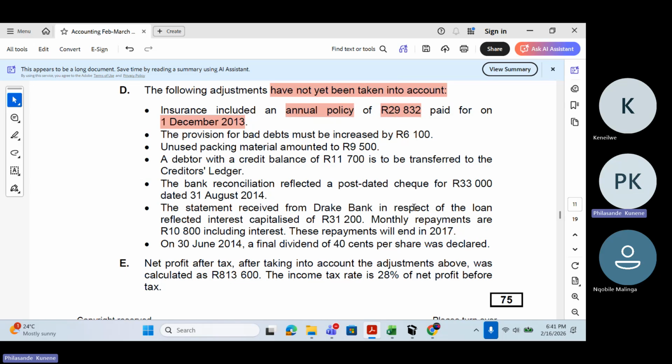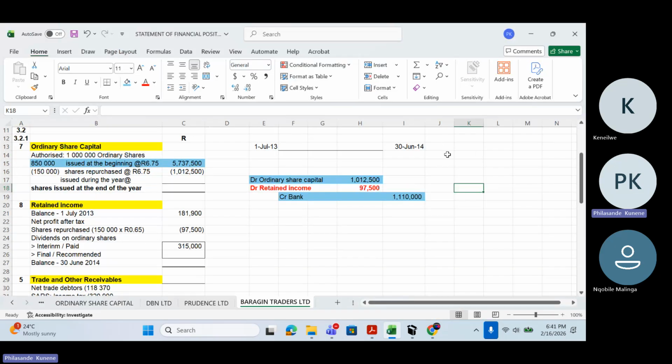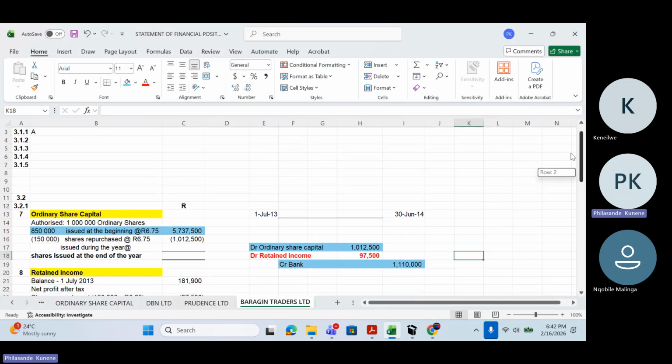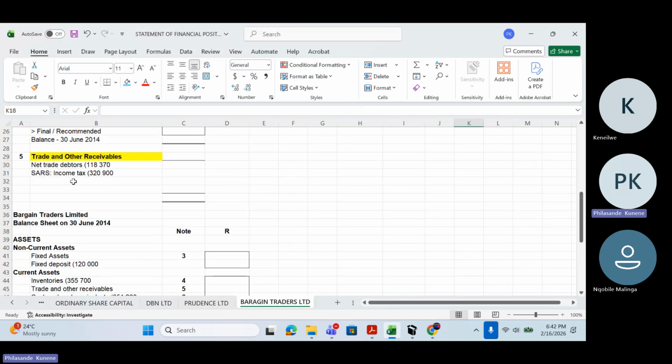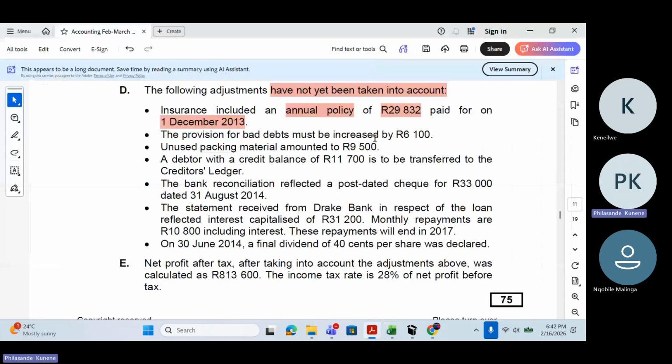So this 29,832 will go to my note for trade and other receivables. So I'm going to have what here? I'm going to have a prepaid expense. That's what I'm going to have in my note, right? So I need to say here, prepaid expense.